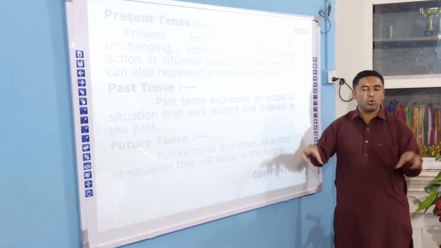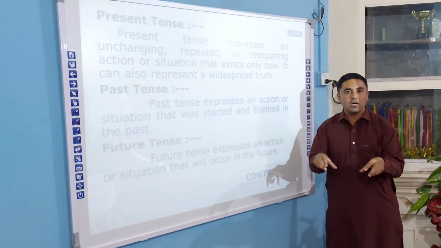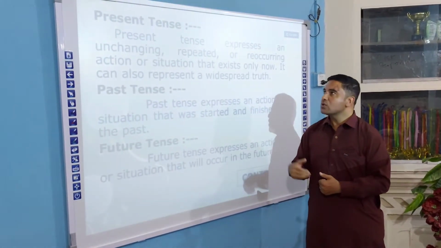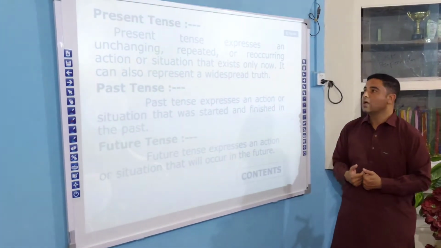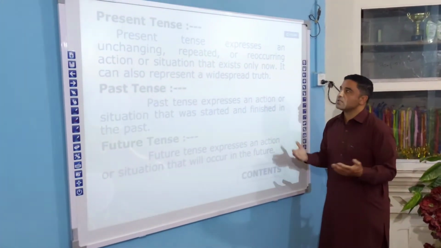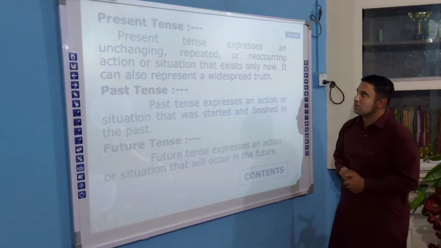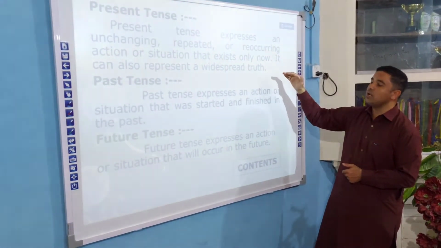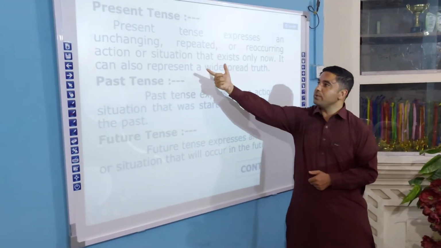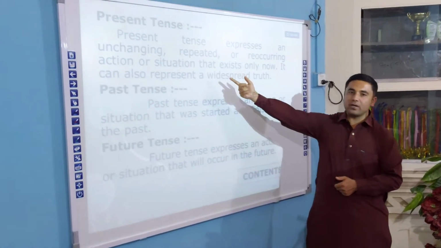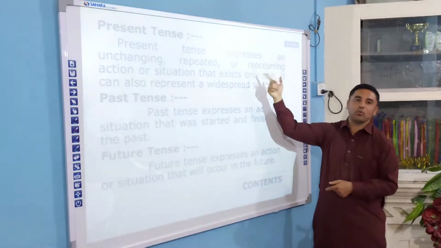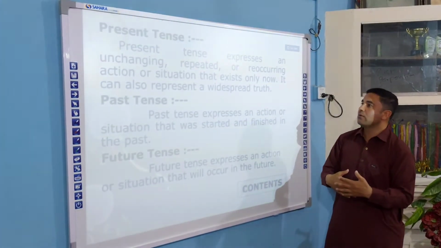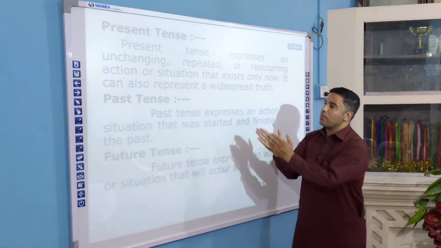जो कुछ भी हो रहा है, जो होगा, that is future. जो हो रहा है, वो present है, right? So whatever is happening around us, that is present tense. Present tense expresses an unchanging, repeated, or reoccurring action or situation that exists only in now. जो भी unchanging movements हैं, जो repeated movements हैं, जो reoccurring movements हैं, जो बार बार हम करते हैं, like daily we do an action, right? So that is all about present.